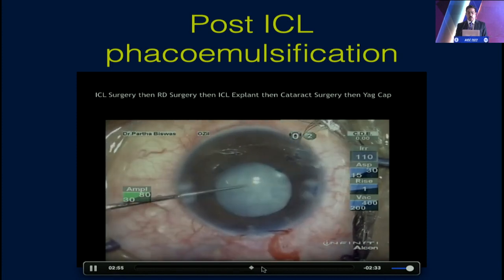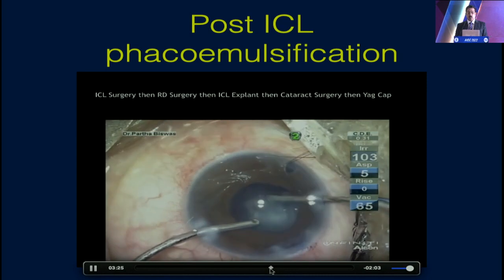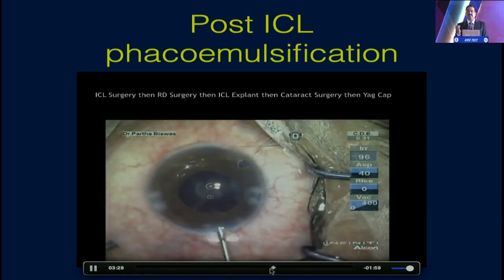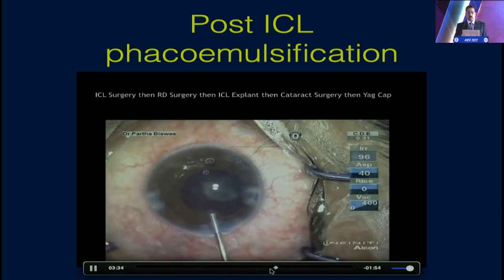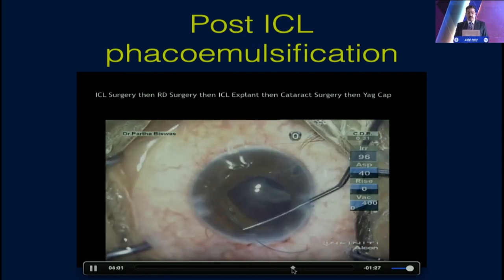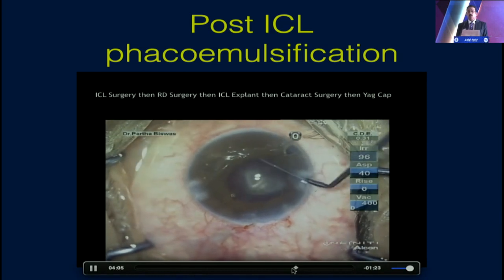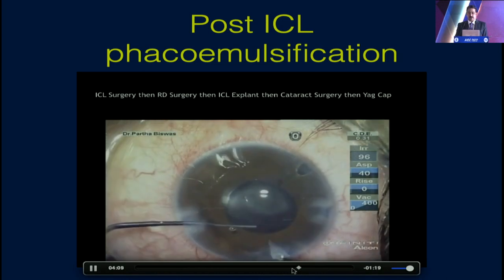So we have an open bag here, and the pupil is crowding. And why did this intumescent cataract occur in the first place? There was a lens touch by my retina colleague, and that is the reason why it had occurred. You can see the plaque sitting over there. So we placed in a 3-piece lens in this patient. We do not know whether it went into the sulcus or half into the sulcus and half into the bag.